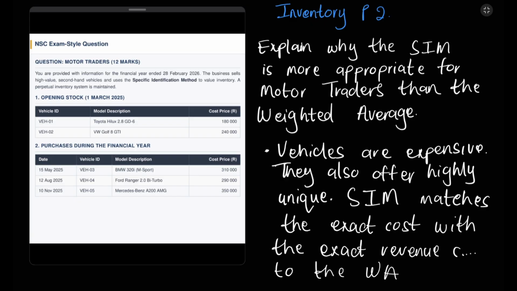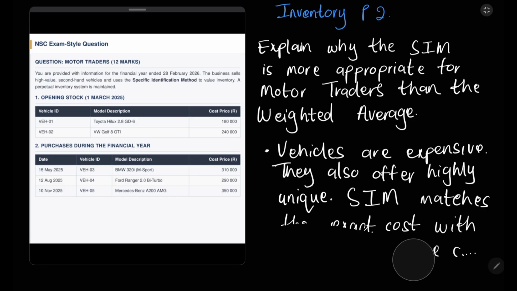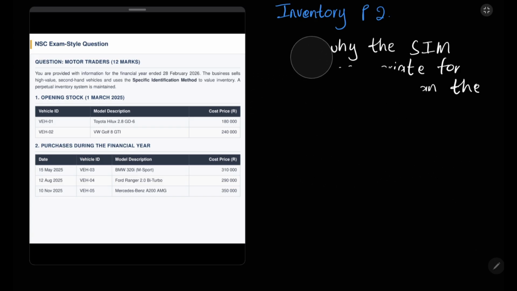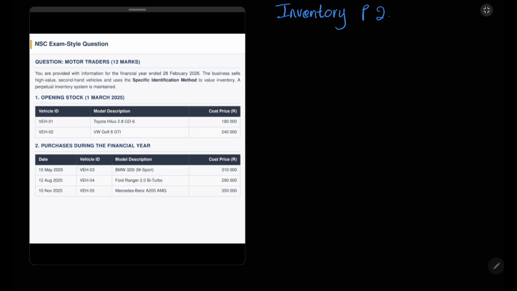So when you get such a question, in the beginning, we could say the specific identification method deals with items that are unique and they offer items that are expensive. So if they give you this part, they might not compare it with any other valuation method. We could say that it matches the exact cost compared to the weighted average. And I believe that's all under the specific identification method. There are a lot of theory questions and ways in which they ask you to advise business owners. But for now, I'd rather focus on you guys mastering the valuation methods, the FIFO as well as the weighted average, and from there we can try more theory questions.